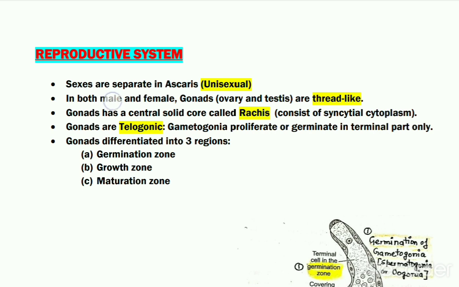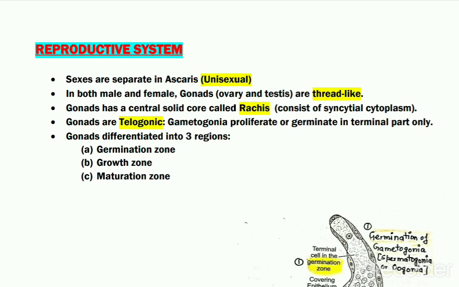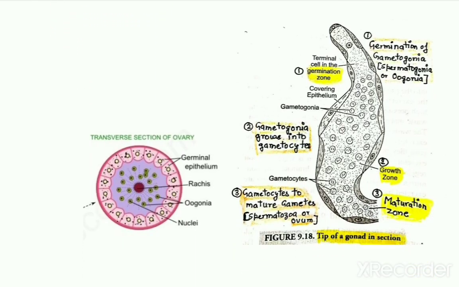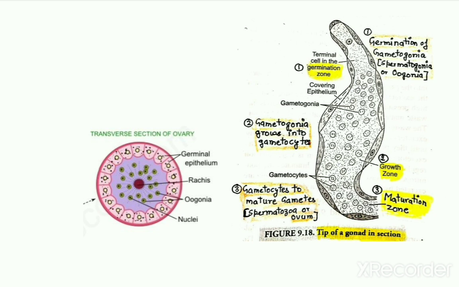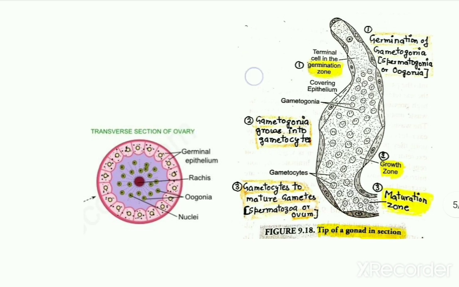In both male and female organisms, the gonads, which are the testes and ovary, are long and thin like a thread. If we see these gonads in transverse section, both ovary and testes, their wall consists of a single layer of epithelium, and in the center of the lumen is a solid core termed the rachis. The rachis consists of syncytial cytoplasm, which means many cells fuse with each other and their cytoplasm becomes continuous. Around the rachis is the lumen, into which the developing gametes are present. So this is the transverse section of the ovary as well as the testes.